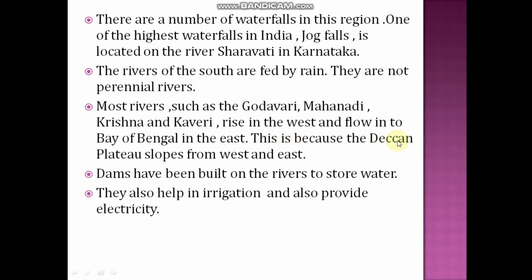This is because Deccan Plateau slopes from west to east. So what is the reason that these four rivers rise in west and flow to the Bay of Bengal in east? Due to the reason the Deccan Plateau slopes from west to east.